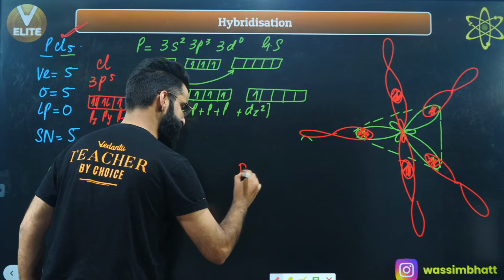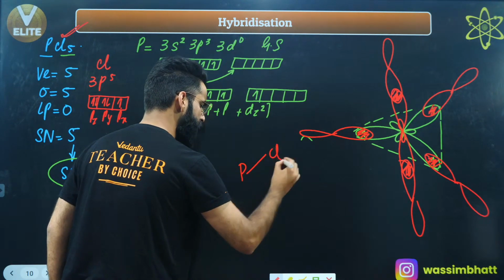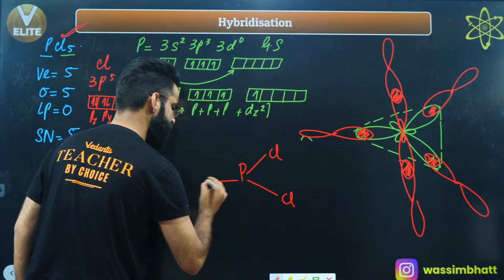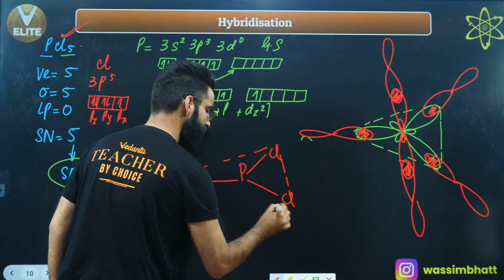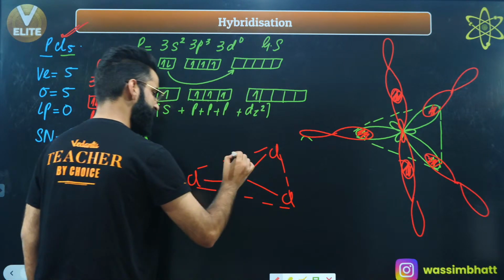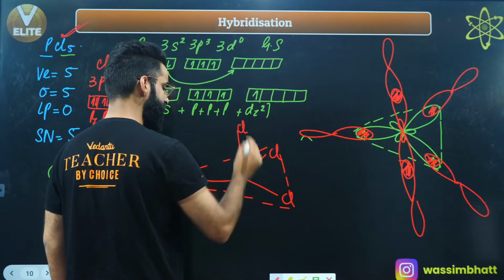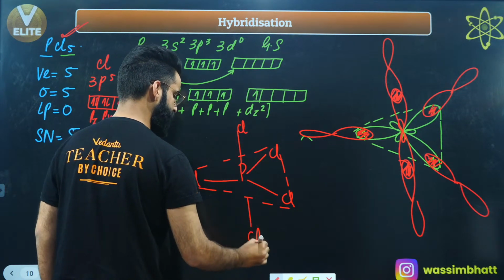This is phosphorus present at the center. There'll be 3 chlorine atoms with the phosphorus which are present on the same plane. This is the plane containing phosphorus and 3 chlorine atoms. There'll be 1 chlorine perpendicular to the plane like this. There'll be 1 more chlorine perpendicular to the plane like this, right?